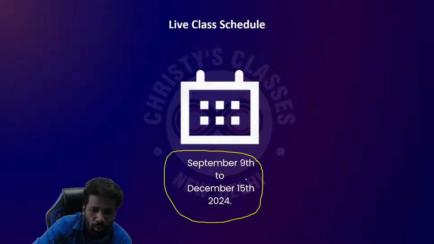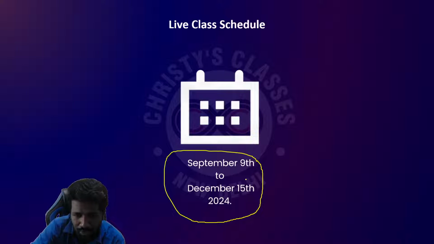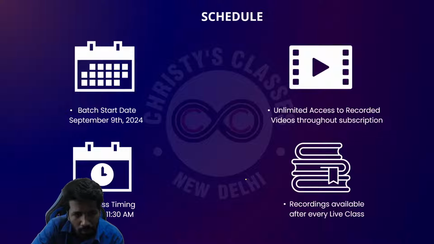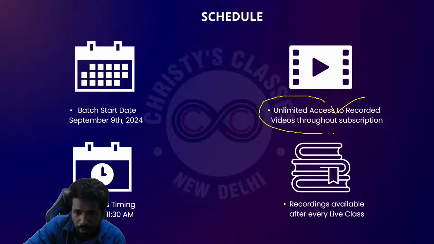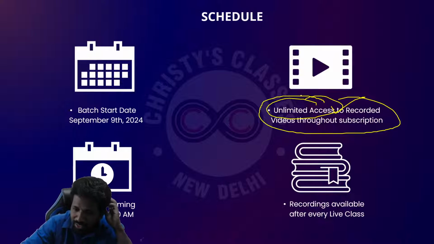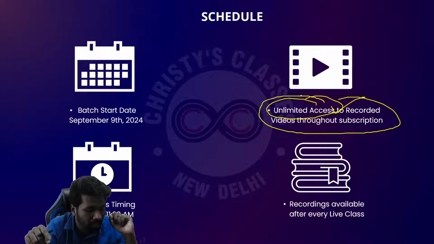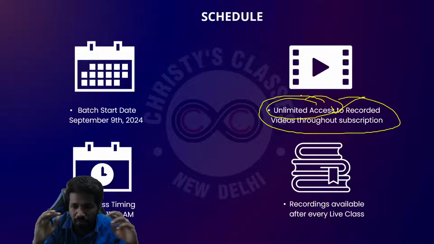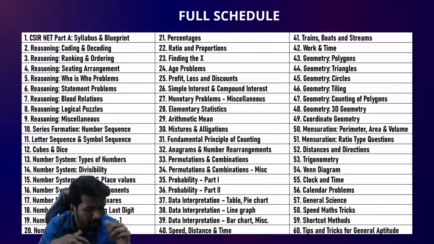So that way, join this course now. If you are seeing this video in September, join this course alone. The missed lectures of missed live lectures, you can watch as recording also. After every class, the recorded video will be uploaded in the course in 1 or 2 hours itself. और वो unlimited बार access कर सकता है in your subscription period. Till your subscription period, the recording will be available for you. Any number of times you can watch it. So that is a speciality of this course.